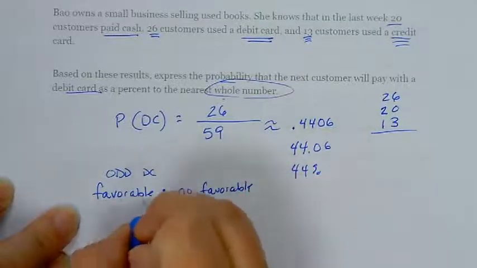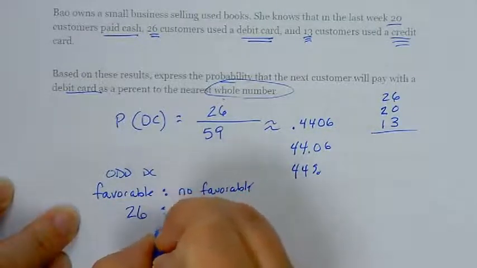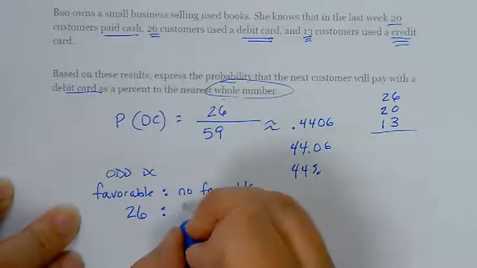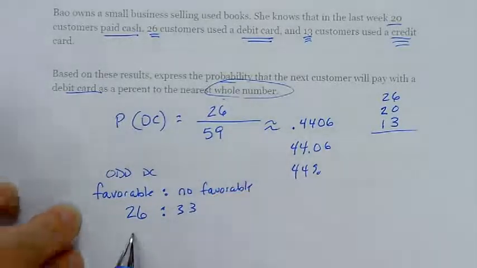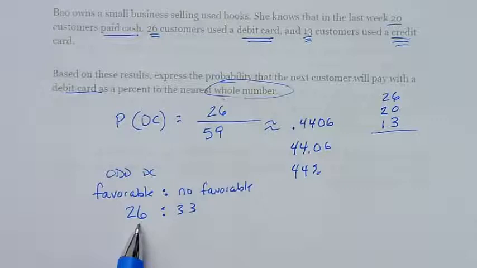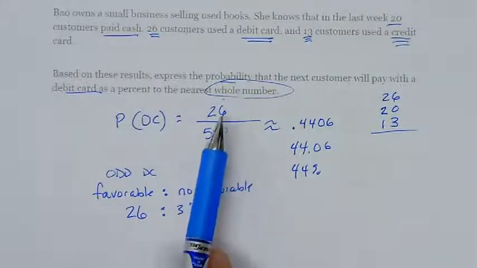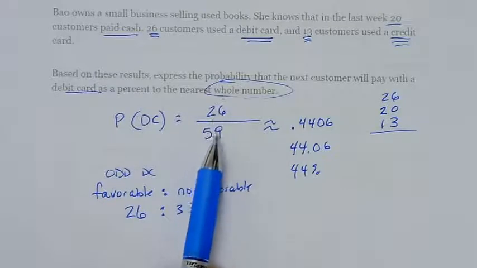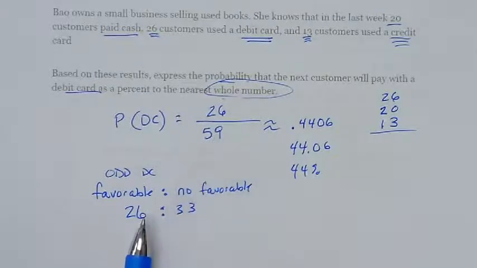So the ways it could happen to the ways it didn't happen. So you can see that the odds that they pay with a debit card are 26 to 33. So probability is what I want to happen out of total ways it could happen. Odds is what I want to happen to ways that it won't happen.